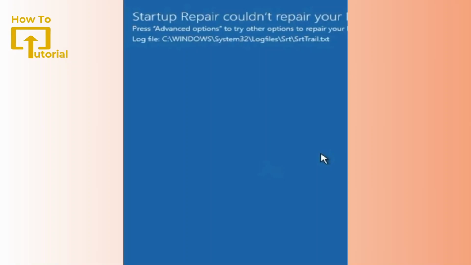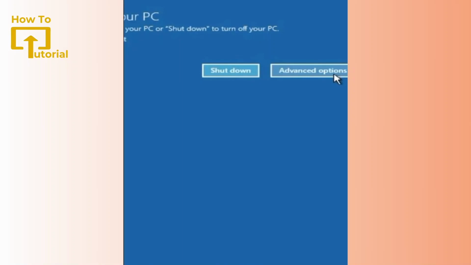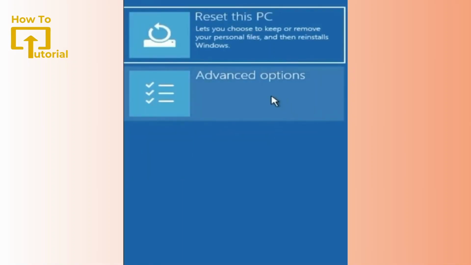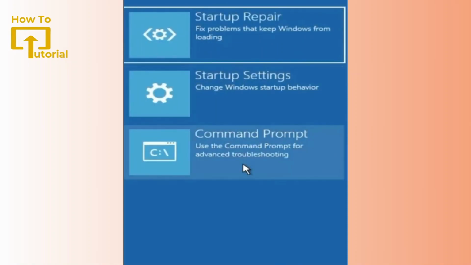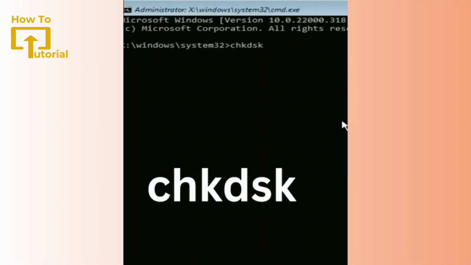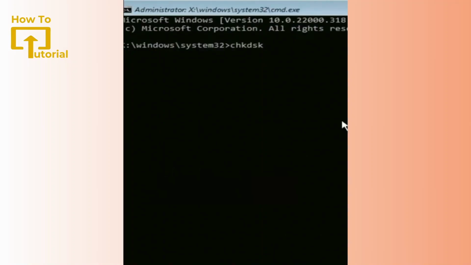So let's get started. Here, restart your PC and after that tap on Advanced options, then select Troubleshoot. Here again click on Advanced options, then go for Command Prompt. There you will have a prompt. Type chkdsk. This command will help you fix your issues if you have any in your hard disk.